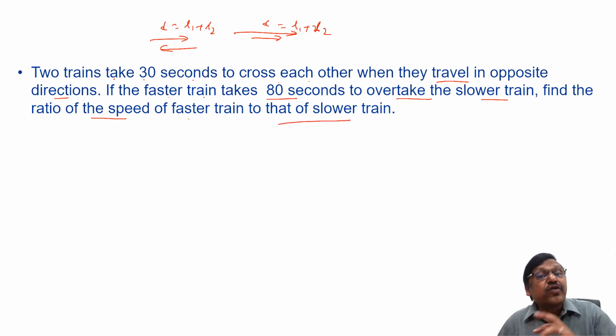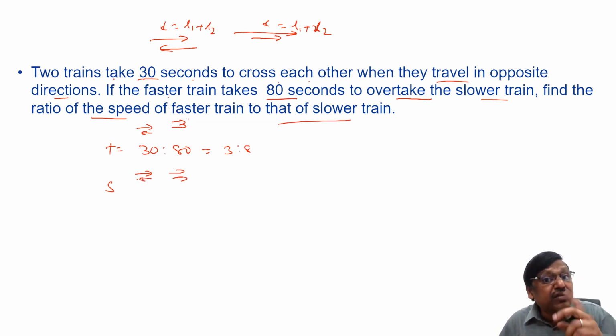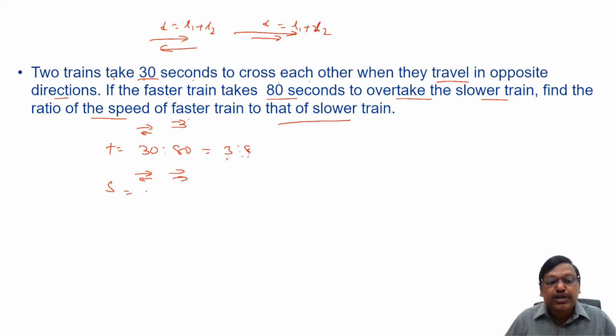When the distance is the same, what is the relation between speed and time? They are inversely related. What is the ratio of the time I have? So the ratio of the time I have is 30 is to 80, that is 3 is to 8. This is when opposite direction, this is when it is same direction. If the ratio of the time is 3 is to 8, the ratio of the effective speed when they travel in opposite direction or same direction will be, since speed and time are inversely related, that is 3 is to 8 is the time, means speed will be inverse, that is 8 is to 3.